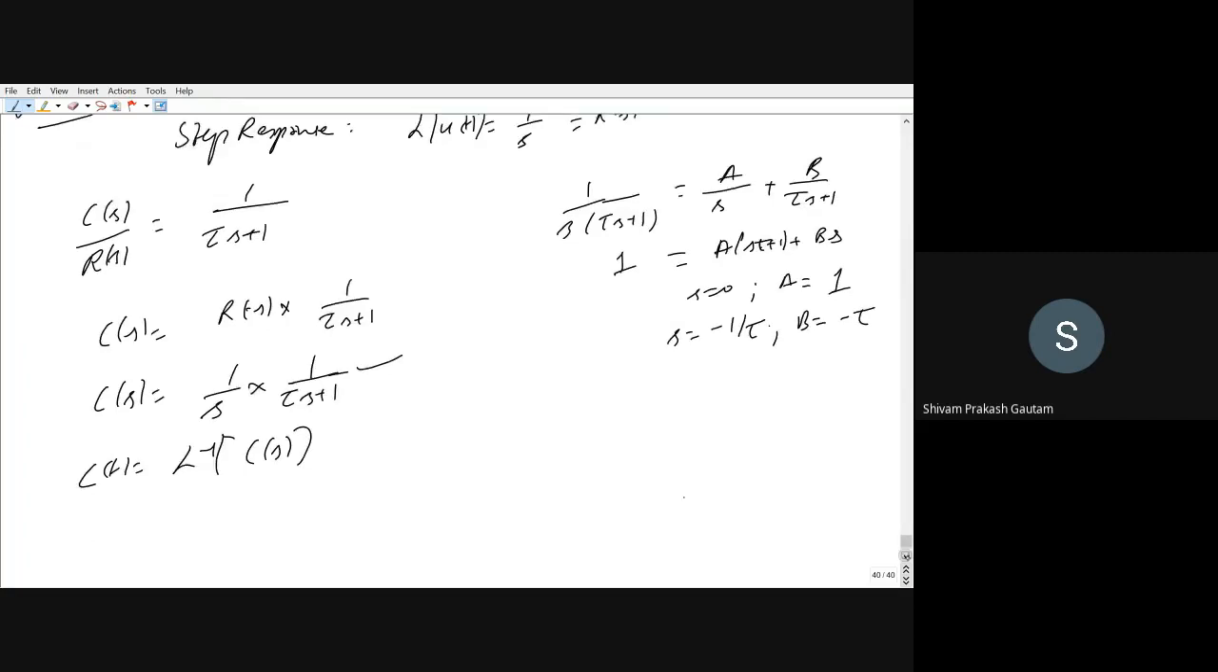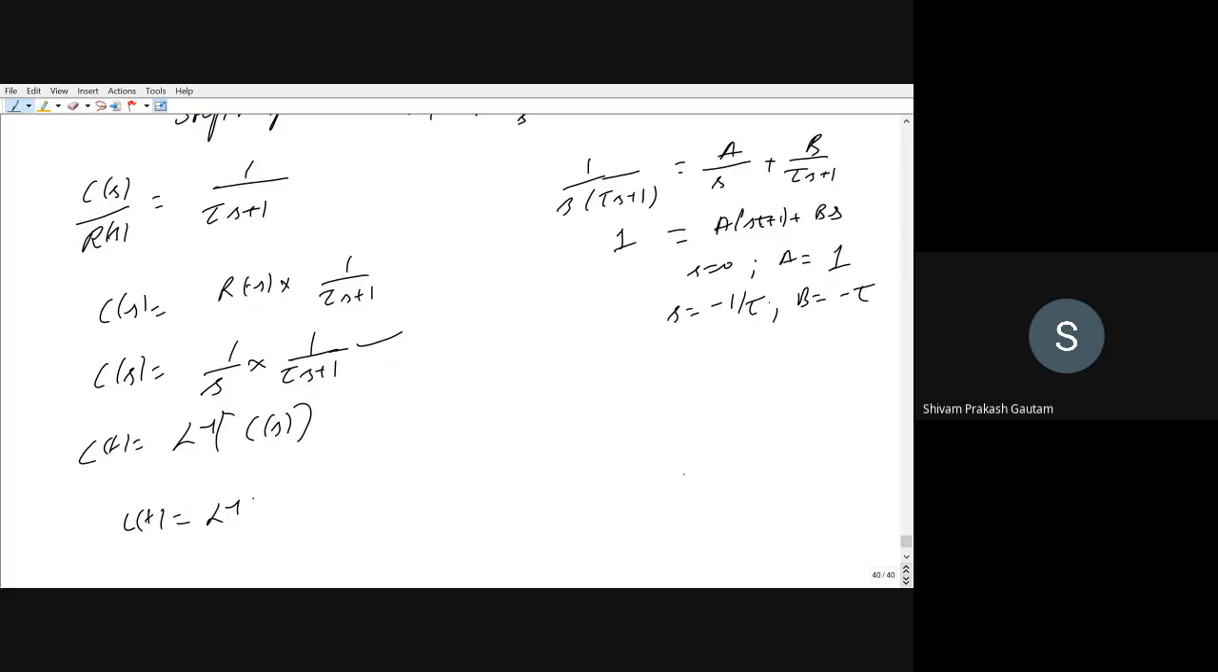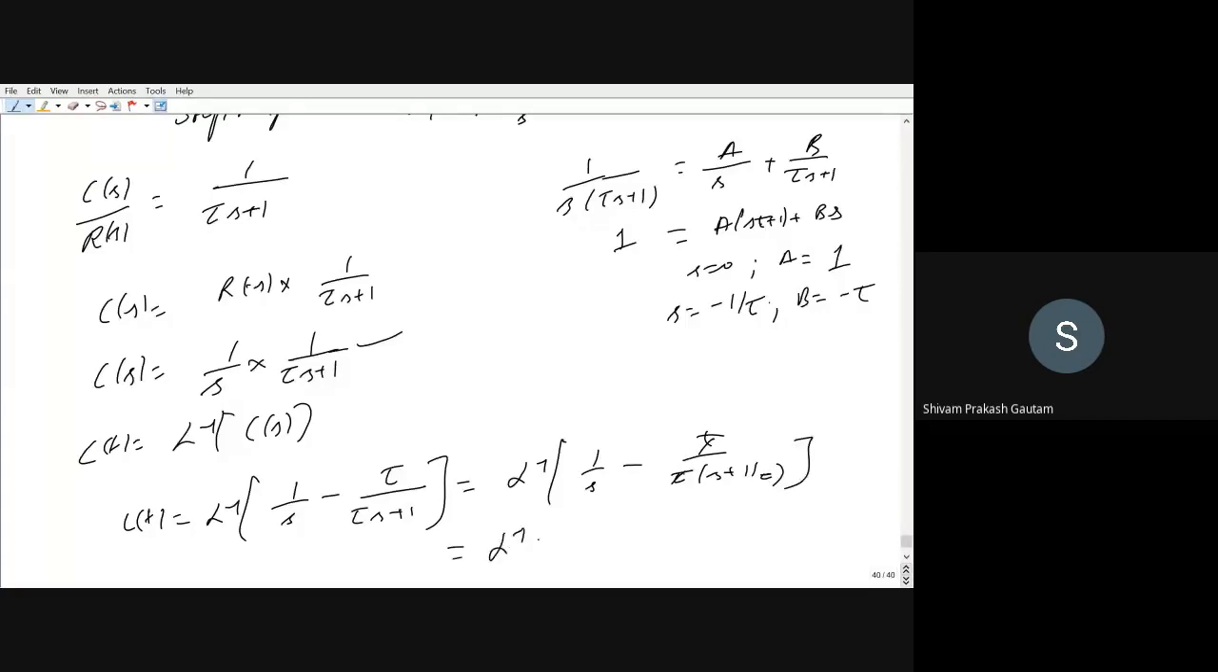So we can write c(t) as the Laplace inverse of A, that is 1 by s, minus tau upon (tau s plus 1), since B is equal to minus tau. Is it okay? So the Laplace inverse of 1 by s, taking tau common from this denominator, tau upon (tau s plus 1 by tau). So tau will cancel out. So the Laplace inverse of 1 by s minus 1 upon (s plus 1 by tau).